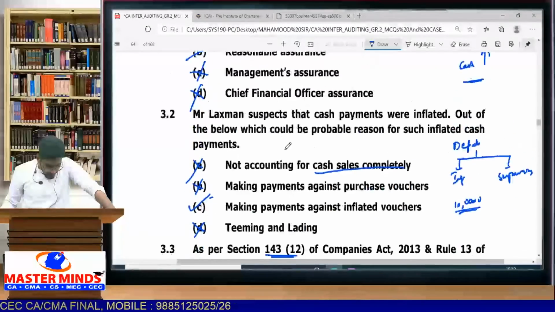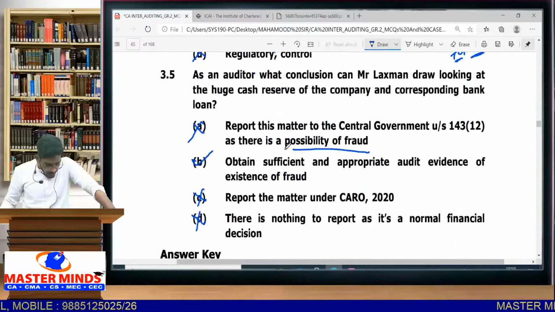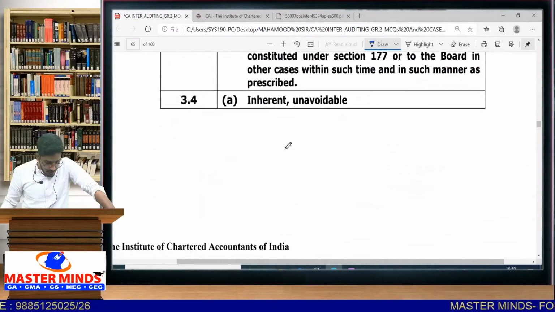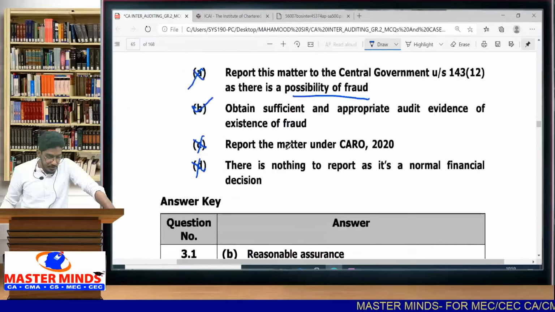Yes, 3.1 B, 3.2 C, 3.3 A. Good. A and B. Let us see them. A and B. Good. So these options are also correct.